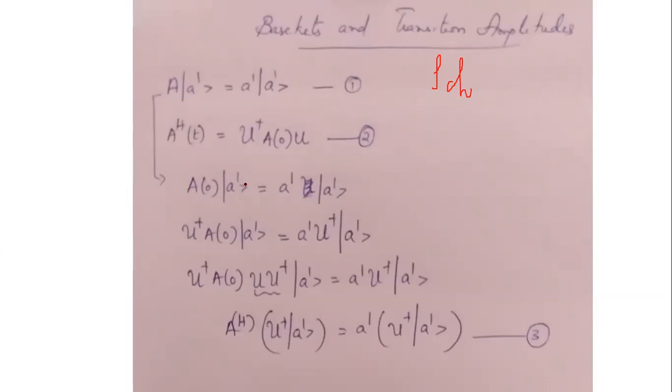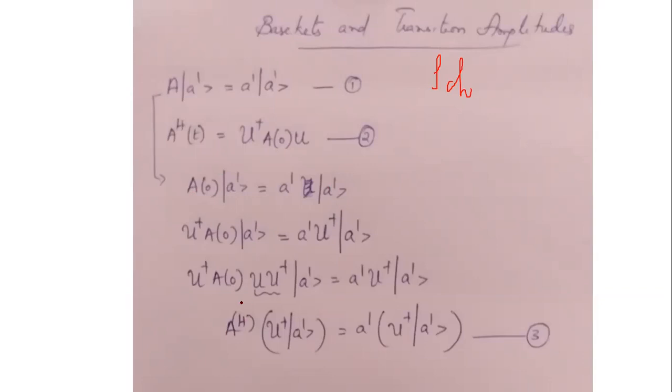I can write A_0 ket A prime equal to A prime ket A prime, where you can see this A_0 and this capital A are both the same, because the Heisenberg's picture operator at the initial time is the same as the Schrodinger's picture operator, which you have already understood, right? So I can write in Heisenberg's picture itself at the time t equal to 0, this relation. Now what happens when time changes? When time changes, we can find out.